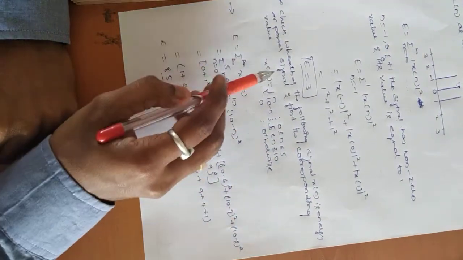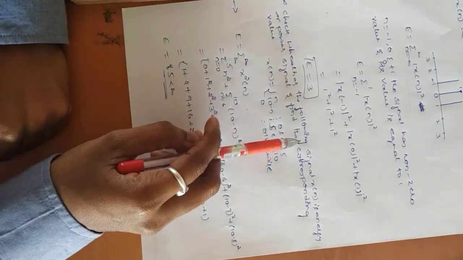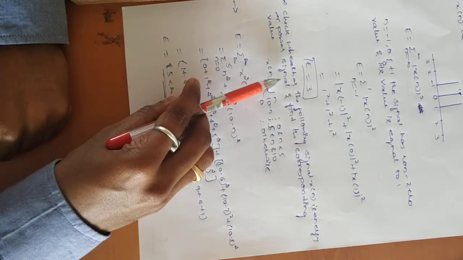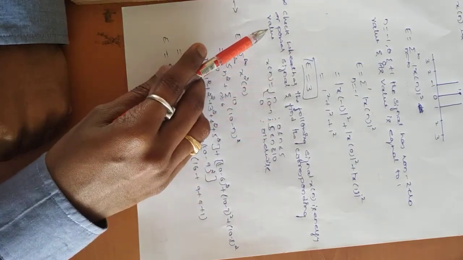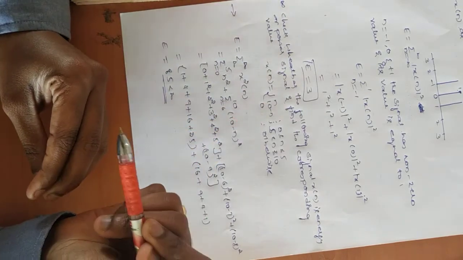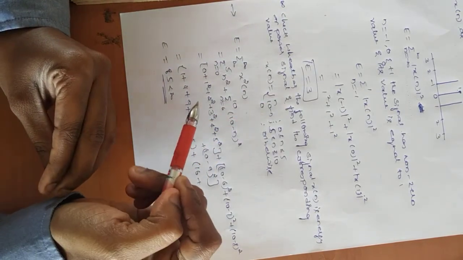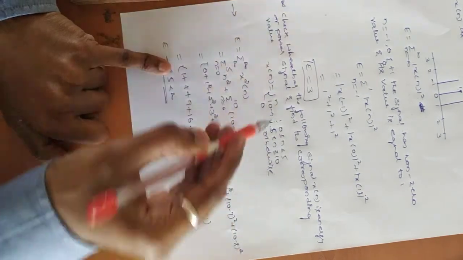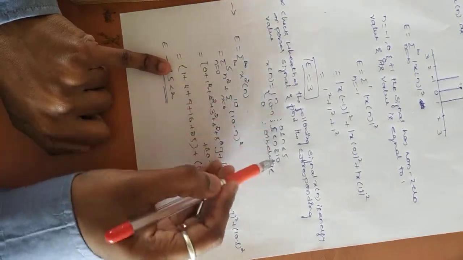So we'll check out one more example, that is check whether the following signal x of n is energy or power signal and find the corresponding value. Here they have not mentioned whether the given signal is energy or power signal, but we need to find whether the given signal is energy or power signal. So looking at this question, you can analyze the given signal is an energy signal.